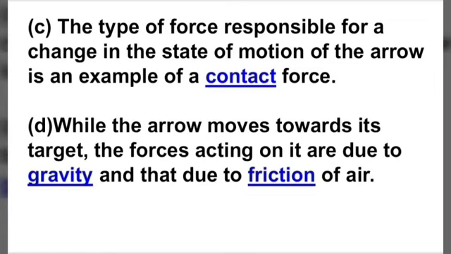D part is, while the arrow moves towards its target, the forces acting on it are due to blank and that due to blank of air. So the answer is, when the arrow moves towards the target, the forces acting on it are due to gravity. Okay, the forces acting on it are due to gravity and due to friction of air.